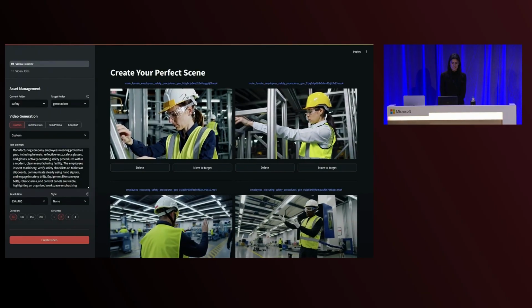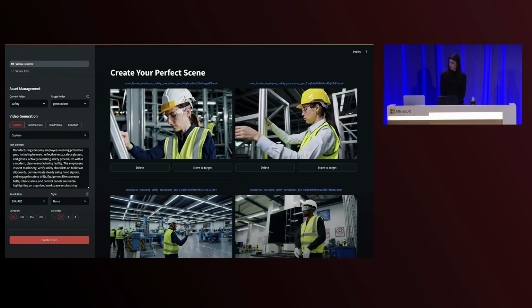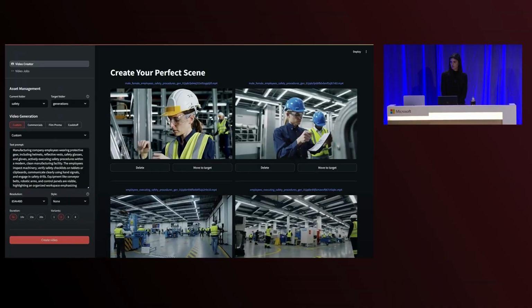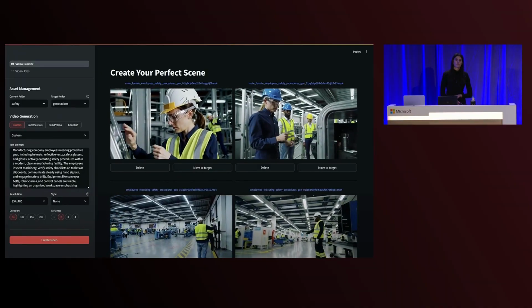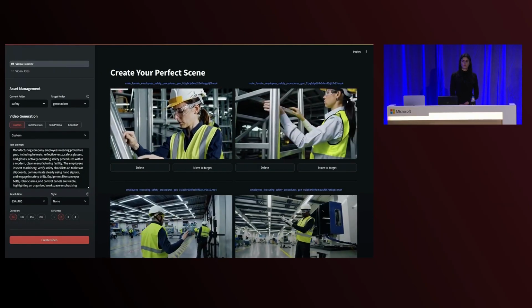Next, let's explore how Sora uplevels the employee experience in the manufacturing sector. You can enhance safety training from narrated presentations to videos that actively show employees wearing protective gear and following protocols. This approach not only makes training more engaging, but also promotes worker safety.